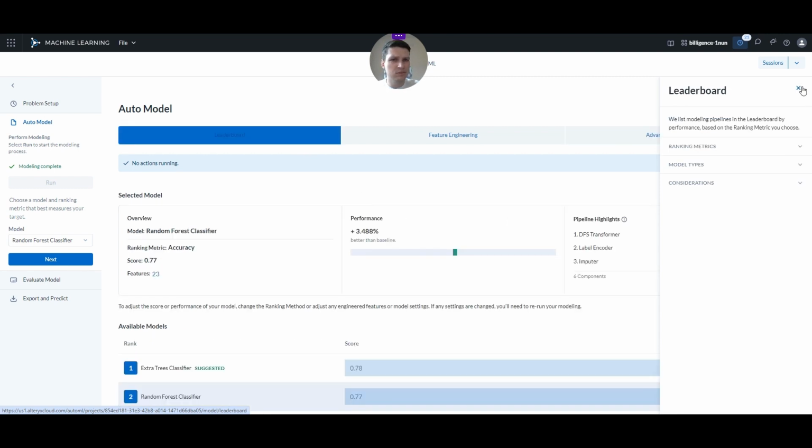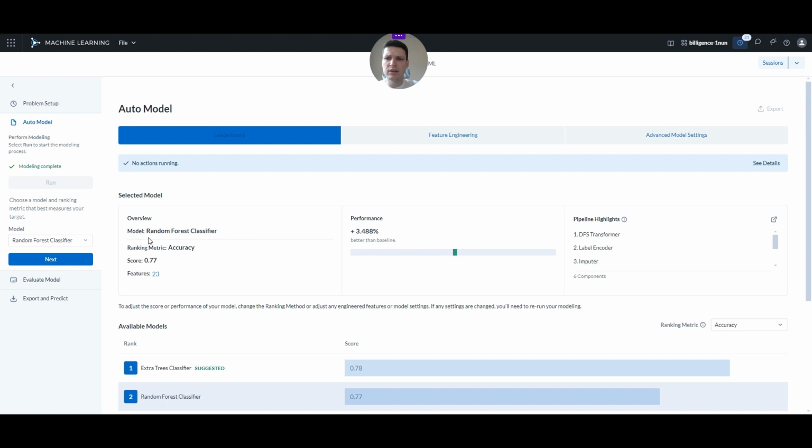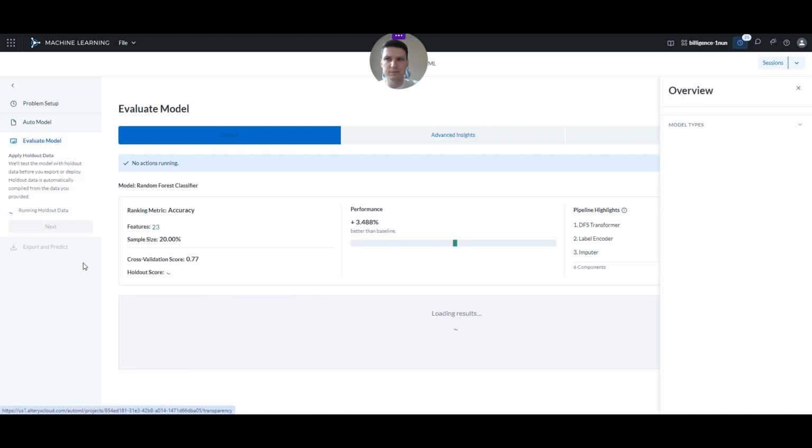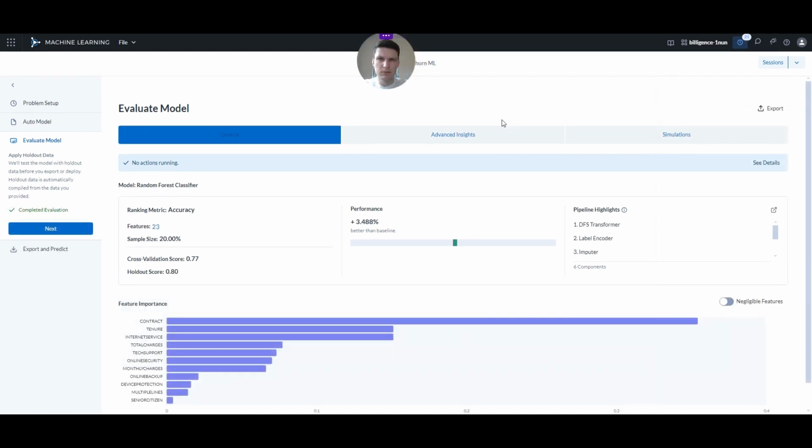In our use case, we found that the random forest classifier performs the best, and that's the model that we want to use. So we're going to pick it here in the model selection drop-down, and we're going to move to the next step, which is the evaluation of our model. Next step, evaluation of the model.